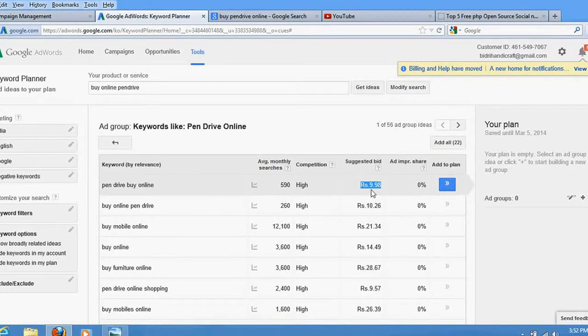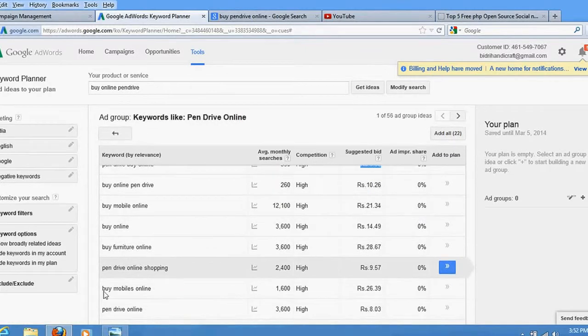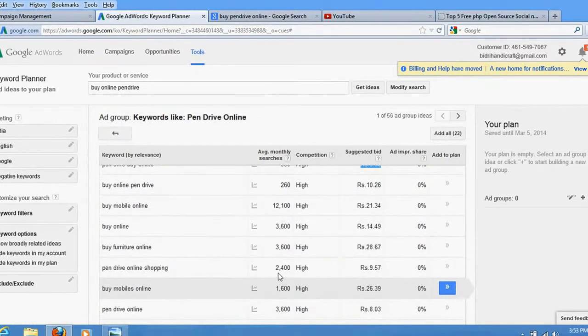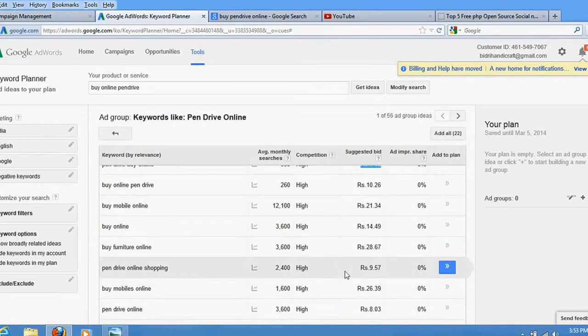Now this is not pen drive online, but pen drive online shopping, which is much better. It is searched by 2400 people monthly, and competition is also high. In this condition, don't set your bid to 50 rupees; you just need to bid 10 rupees.